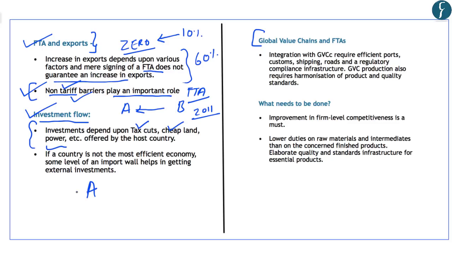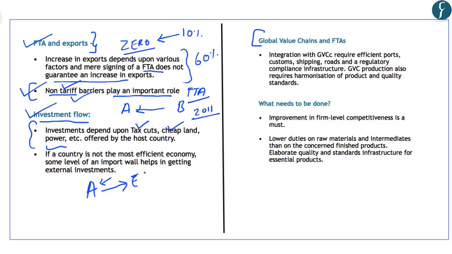For example, if there's a country A and it does not have an efficient economy, then rather than an increase in investment into this country, there can be a reverse flow of investment from this country. That is, various firms and companies will move to more efficient economies. That is because it reduces the cost of manufacturing or producing a product.